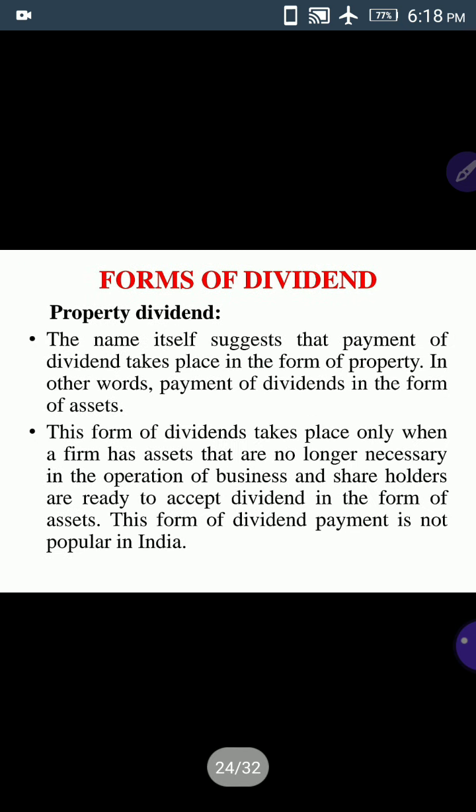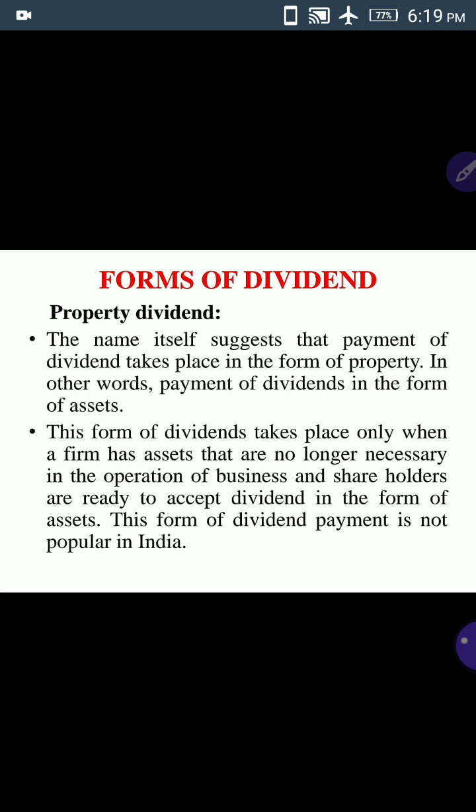Next one, property dividend. The name itself suggests that property dividend takes place in the form of property. So instead of payment of dividend in the form of cash, here the payment of dividend is in the form of assets. Instead of cash, they will pay dividend in the form of assets.